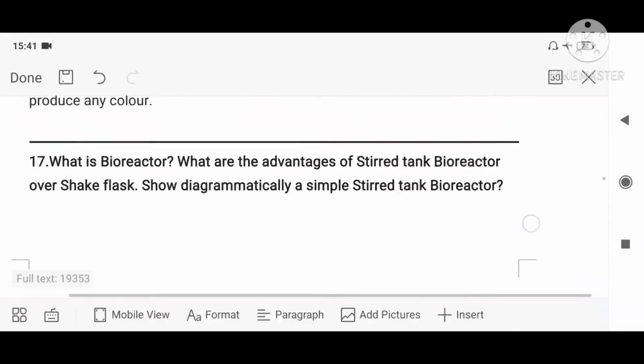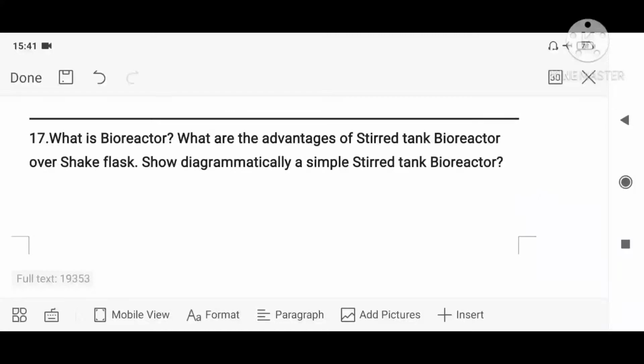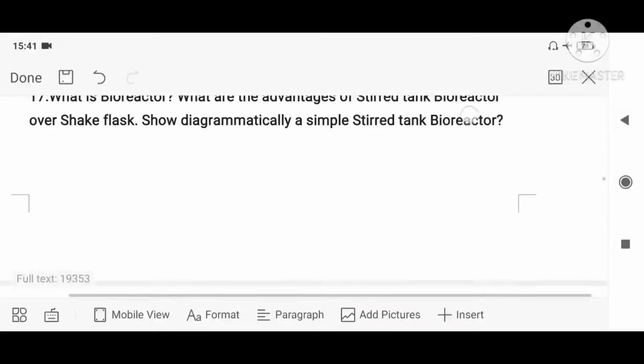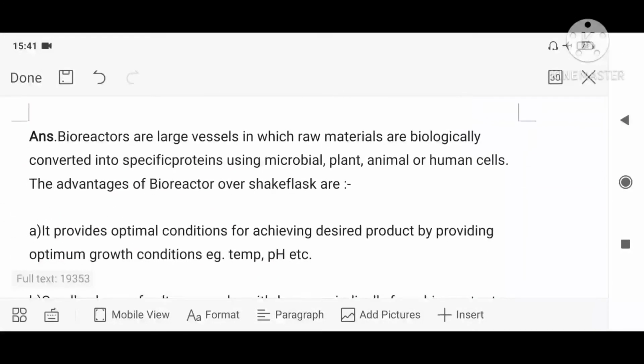Fine. What is a bioreactor? What are the advantages of a stirred tank bioreactor over a shake flask? How is stirred tank better compared to shake flask? Show diagrammatically a simple stirred tank bioreactor. In your book you have the diagram, just practice. Bioreactors, you know, are large vessels where I am putting my raw material, and the microbes, plants or animals are being cultured there, so that the product is obtained, isn't it?